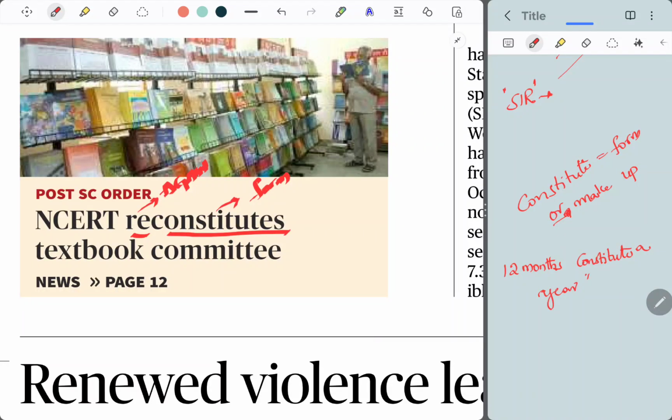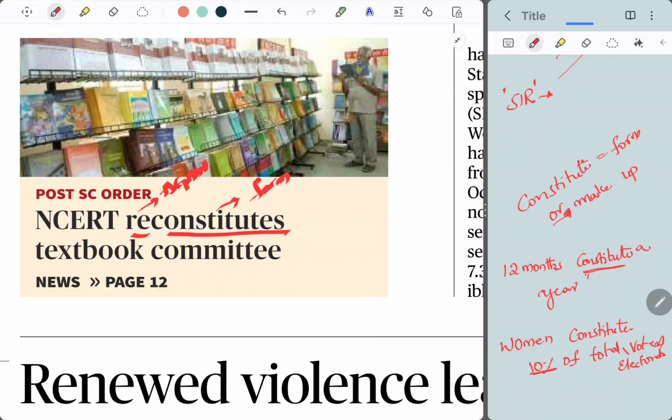12 months make one year. That's how constitute means. Or else one more example: women constitute 10% of total voters or total electorate. What does this mean?